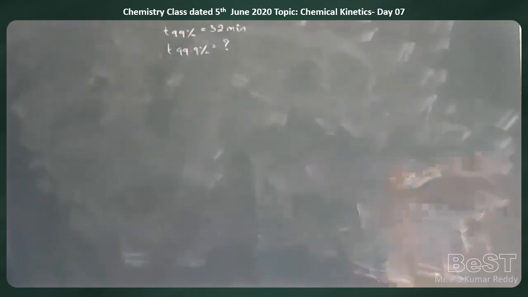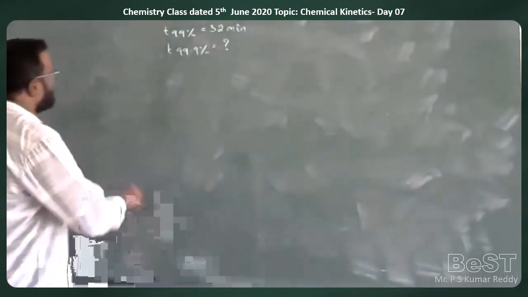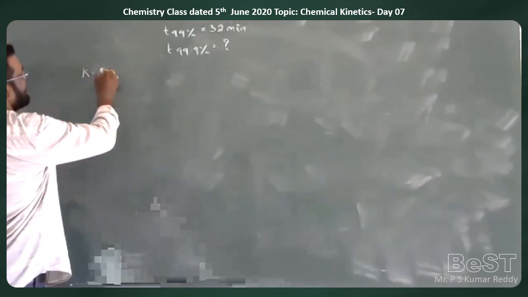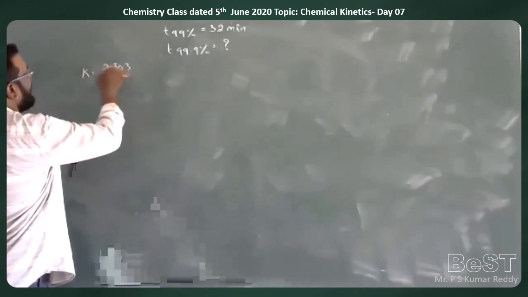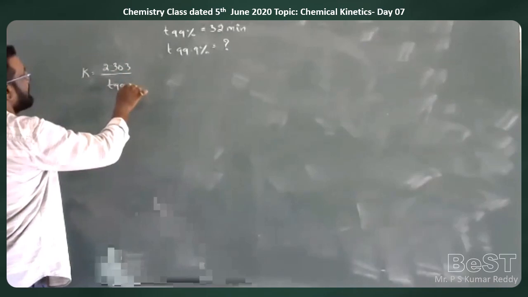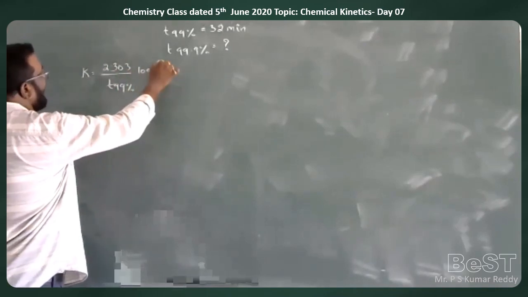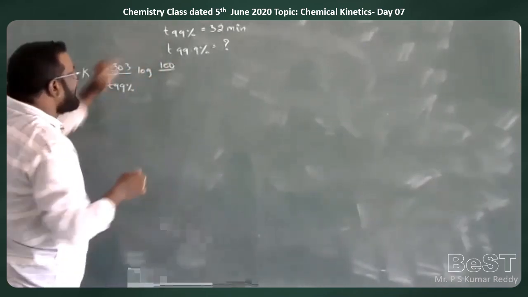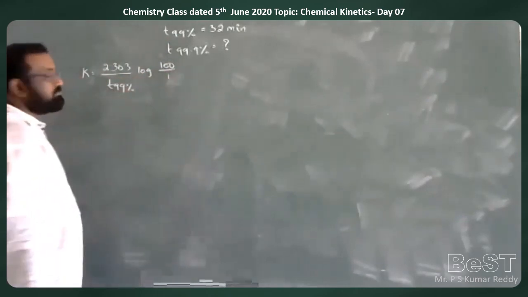Relationship between T99% and T99.9%. It is not given, so we can solve it, no problem. So here, K for this reaction is 2.303 by T99% log of 100 by 100 minus 99, which is 1.